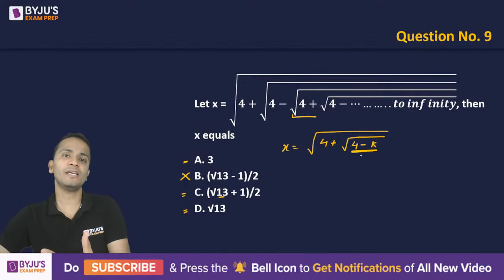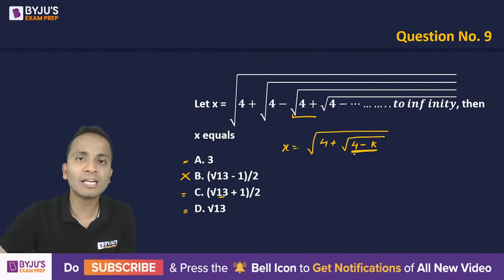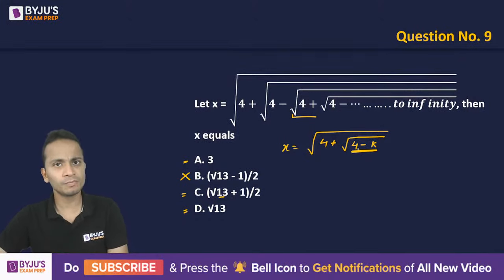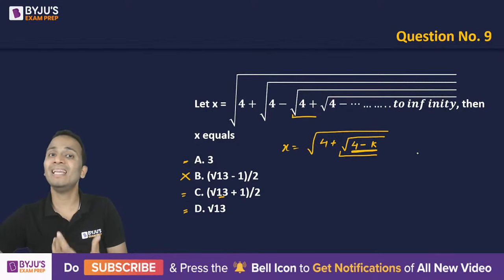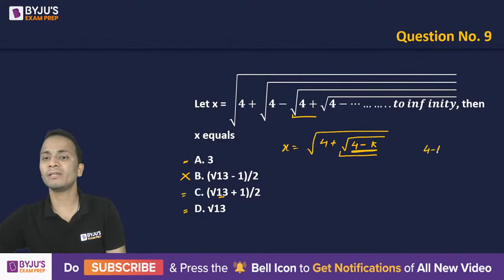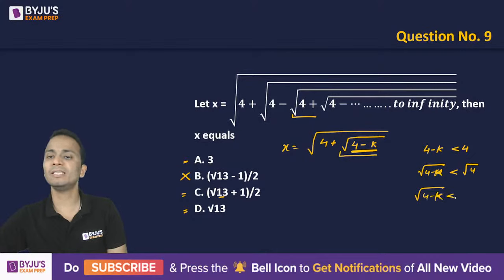Now, 4 minus k will be less than 4, so under root of 4 minus k will be less than under root 4. That means under root of 4 minus k will be less than 2. So this part is less than 2.